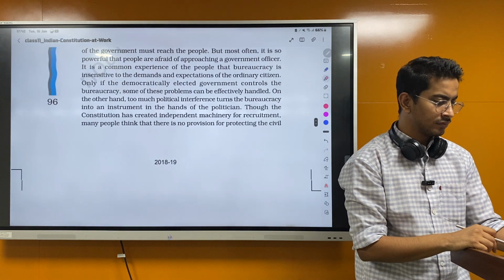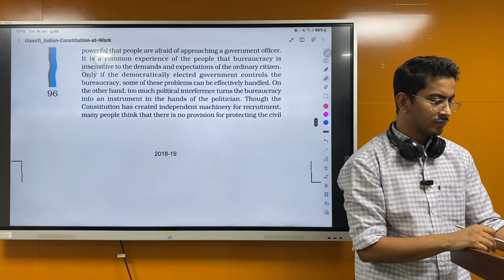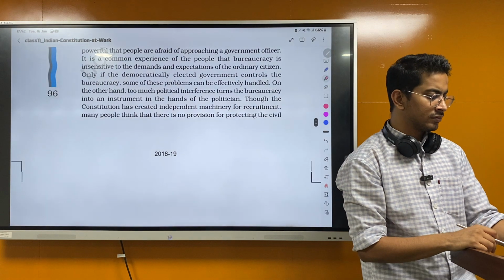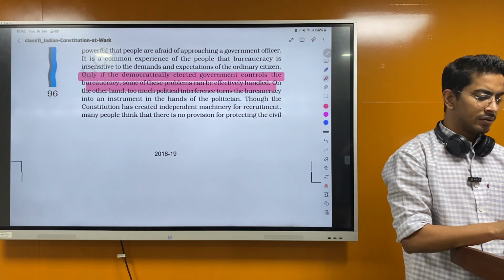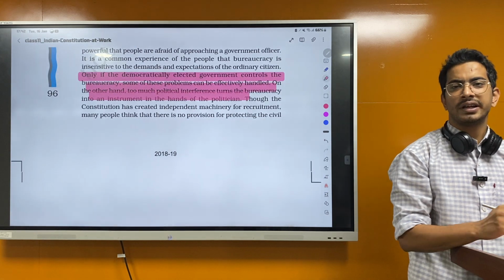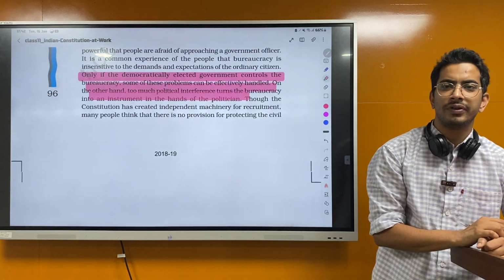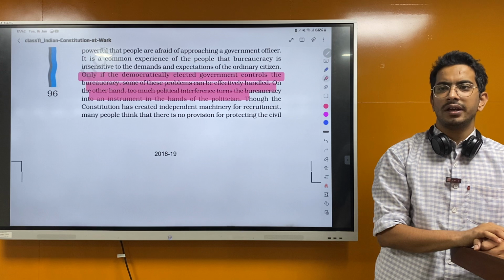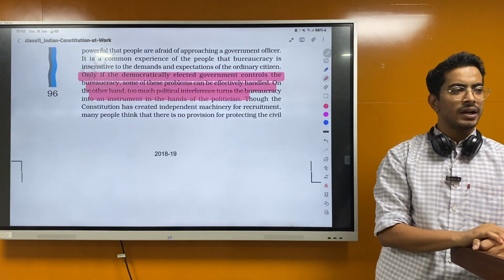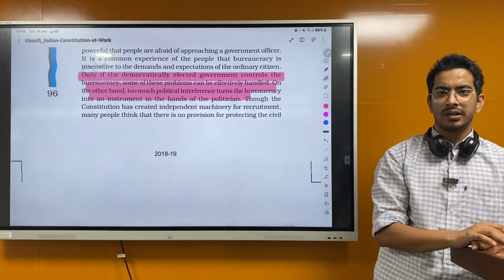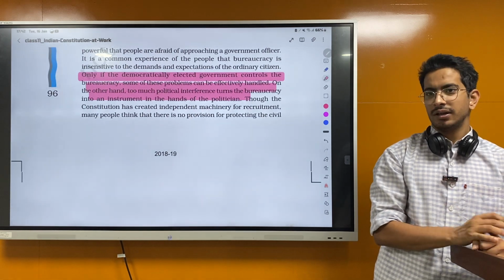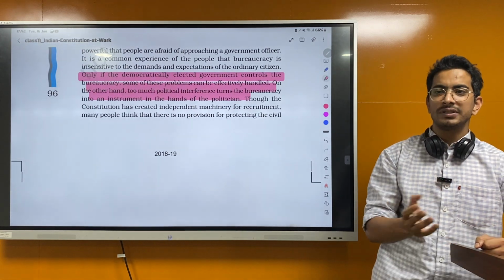On the other hand, too much political interference turns the bureaucracy into an instrument in the hands of the politician. So both are wrong, right? Like, we should have a delicate balance. Politicians should interfere when it is required, not always. And bureaucrats should act like normal people, not like, you know, rajas or maharajas, which usually they say, not now, but it has been seen like that. Okay.